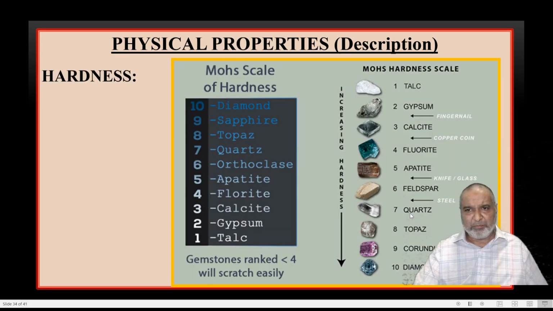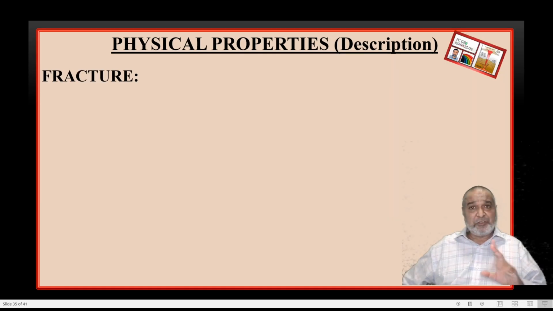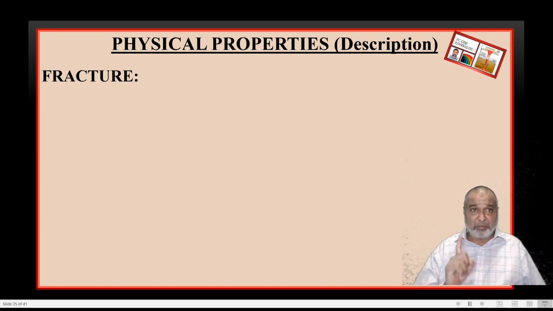So this is what has been given by those people who gave the ranges. Here we have the confusion between luster and fracture. Students make confusion over these two properties. Fracture is the broken surface of the mineral. Remember, fracture is the broken surface.